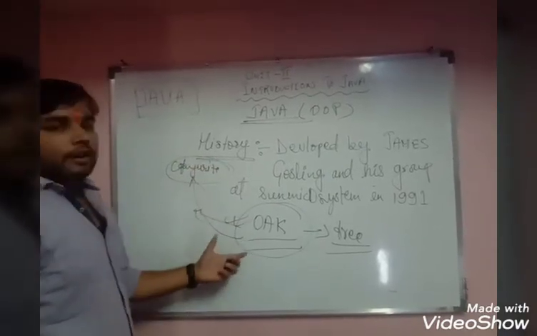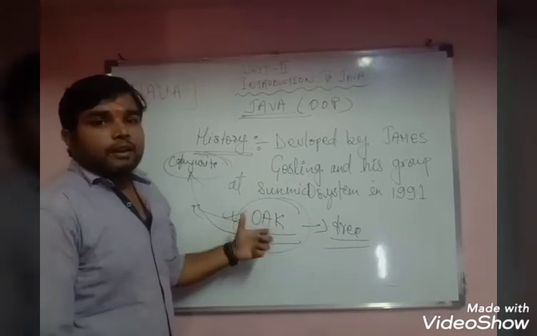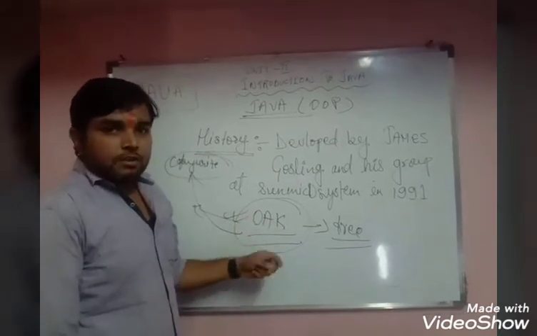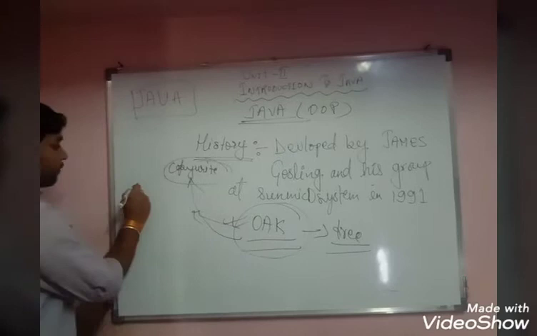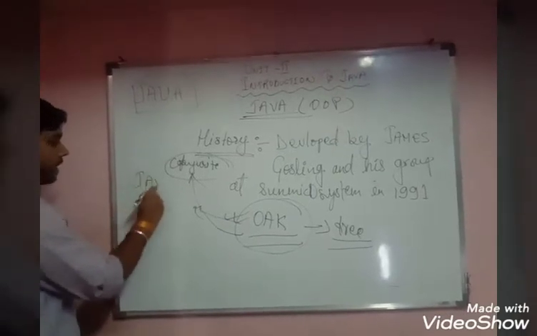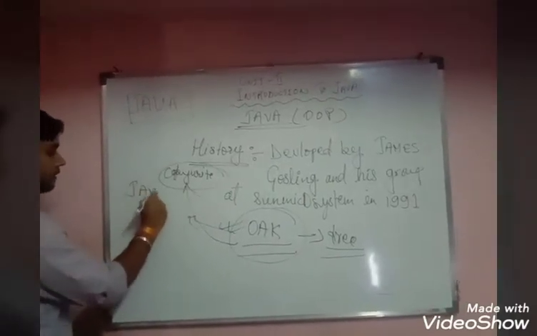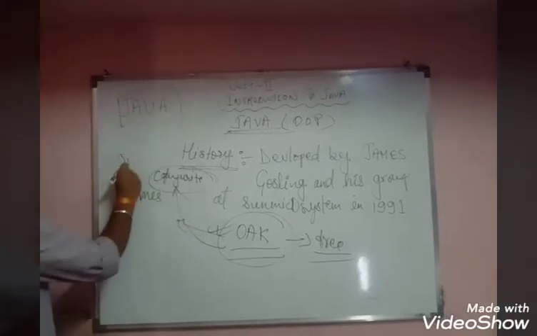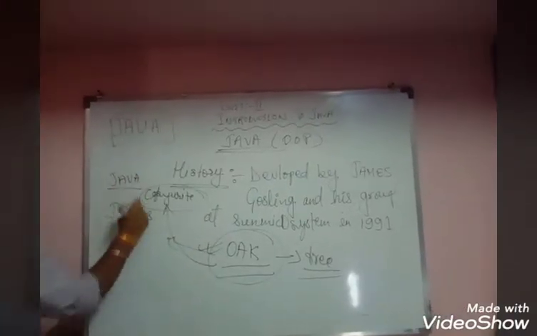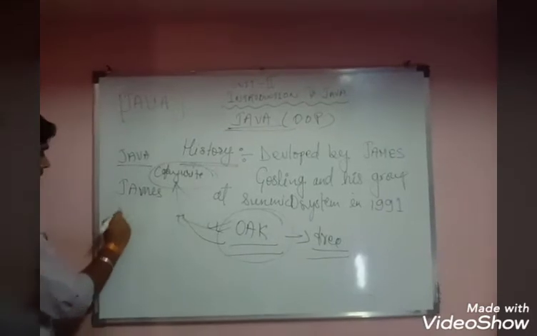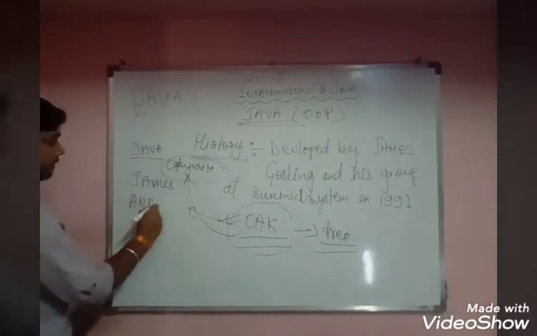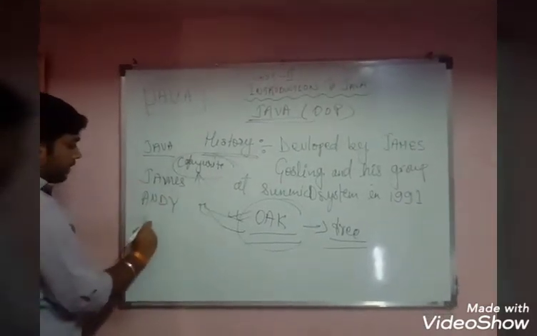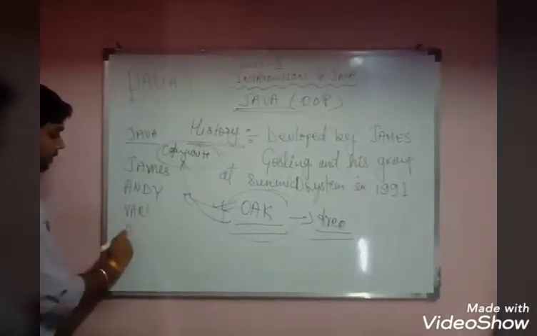He and his friends were thinking about what name we can give to the programming language. The friends are James, Andy, Van, and Arthur.